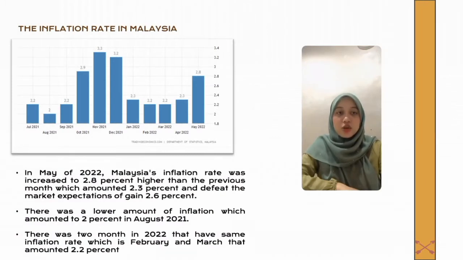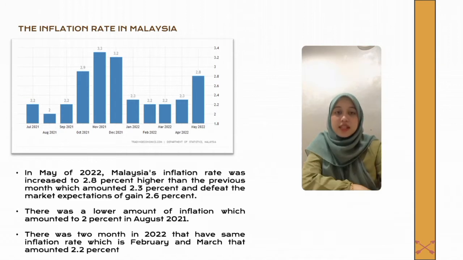The statistics show Malaysia's inflation rate from July 2021 to May 2022. In May 2022, Malaysia's inflation rate increased to 2.8%, higher than the previous month's 2.3%, and beat the market expectation of 2.6%. It was also the highest level since last December, which amounted to 3.2%. In January 2022, the inflation rate decreased from 3.2% in December 2021 to 2.3%, a huge decrease of 0.9%.